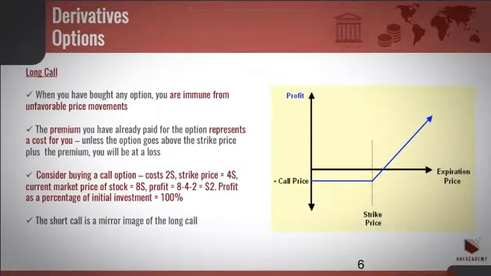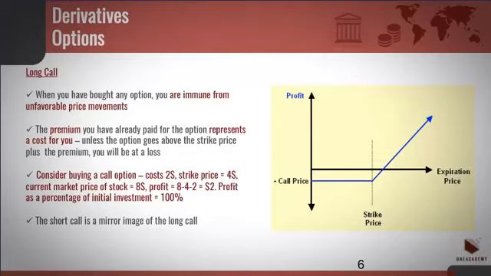Long call. When you have bought any option, this means you have already paid a certain premium that has guaranteed that you are immune from unfavorable price movements. However, the premium you have already paid for the option represents a cost for you. Unless the price goes above the strike price plus the premium, as shown in the payoff diagram above, you will be at a loss.